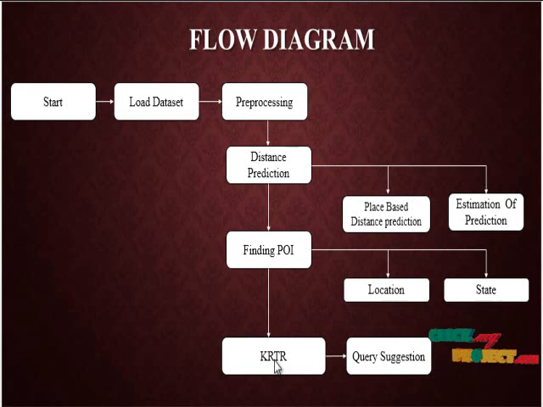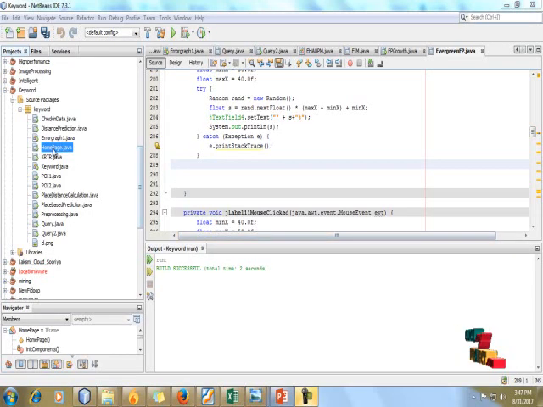Here two types of query arise. The one is place based query suggestion and another one is ID based query suggestion. Both queries are recommended with the help of distance. So finally we find our result in graphical format. So let's see the demo of our project.